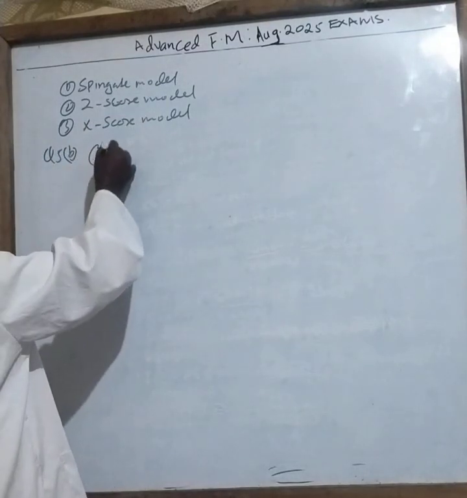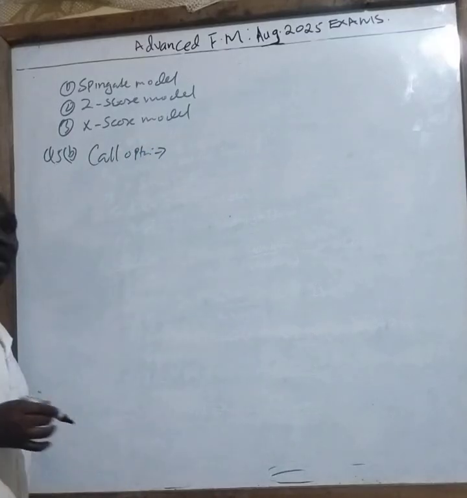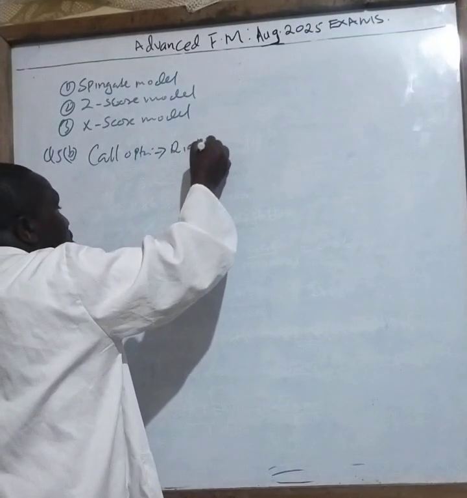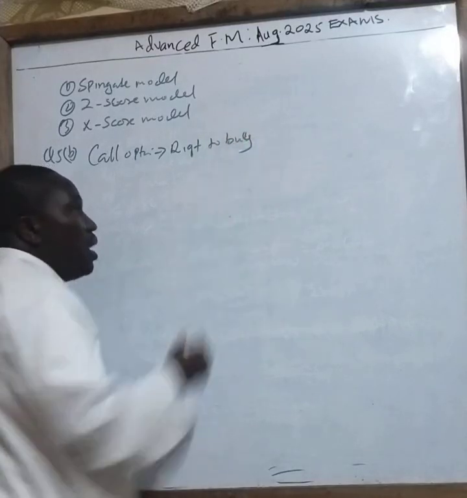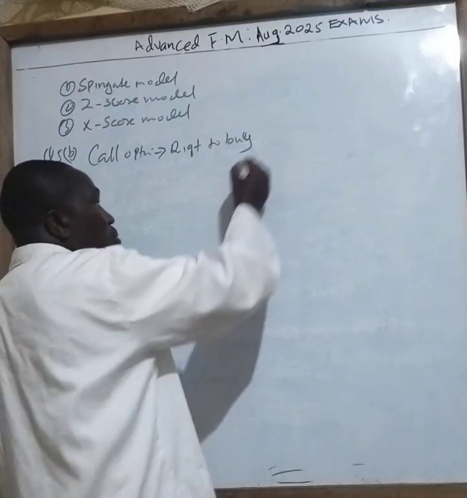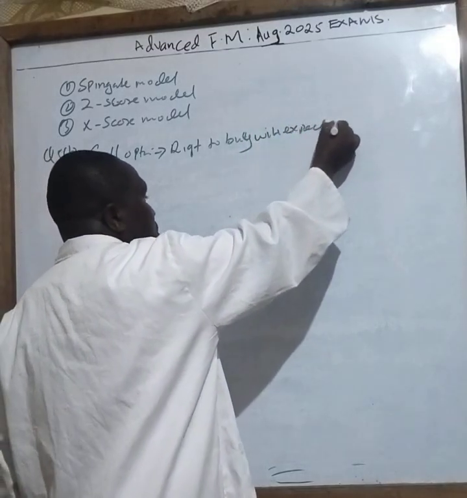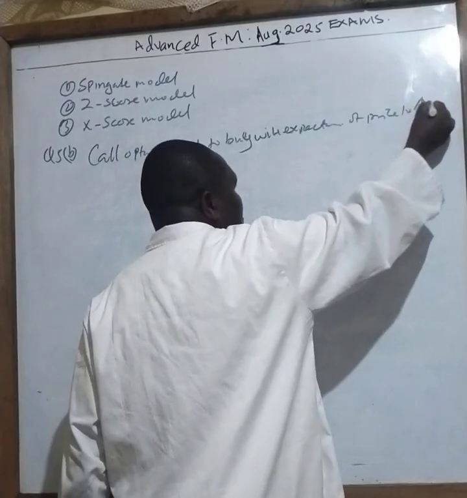Now we need to know what is a call option. A call option is a right to buy, with the expectation of the price to rise.